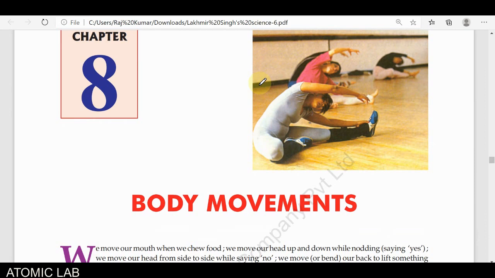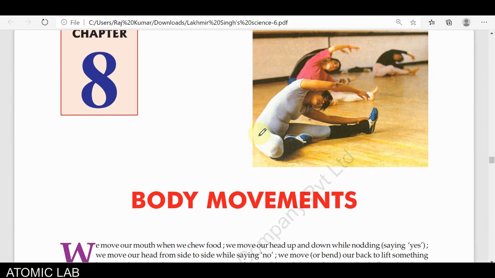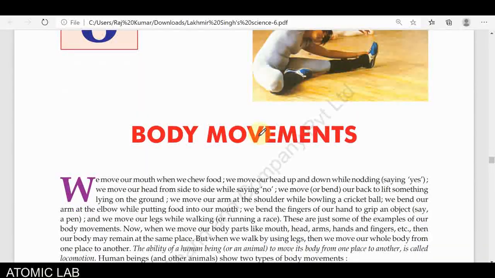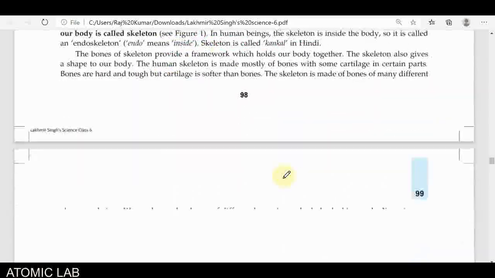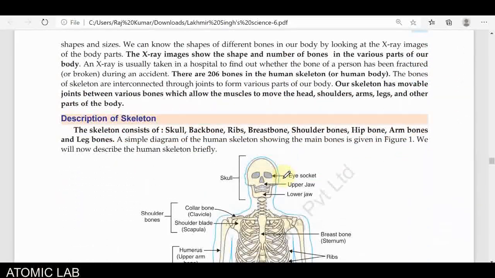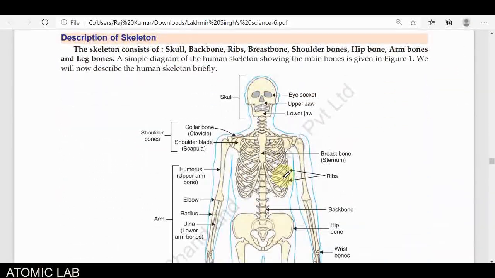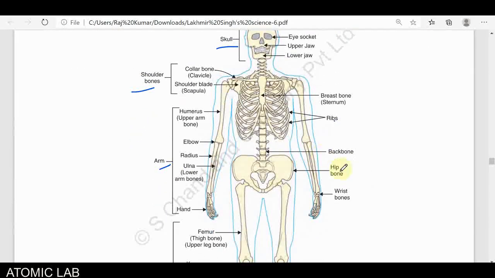Movement related to when we move our body part. But when we move our whole body from one place to another place, that is known as locomotion. Okay, so we discussed it in the last class and we also took short descriptions of our skeleton system. Skeleton is the internal framework of our body, known as the bony framework, and we classified it into a few groups like the skull, shoulder bones, arms, ribs, and backbone.